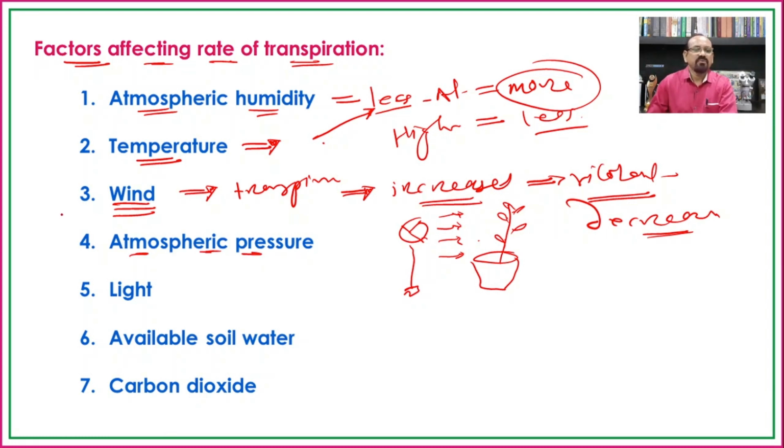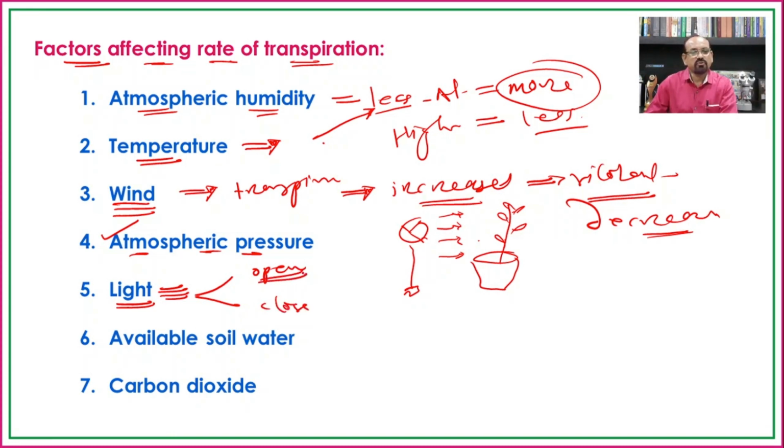Usually we have no effect of the atmospheric pressure on the rate of transpiration. Then the light. We know the light is responsible for opening and closing of the stomata. When the light is present, the stomata get open, and when it is absent, the stomata get closed.